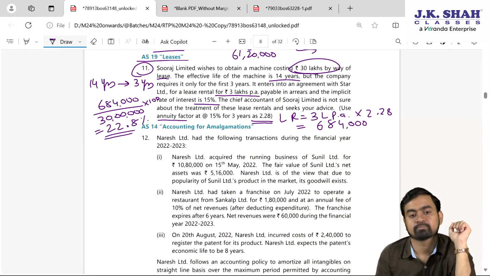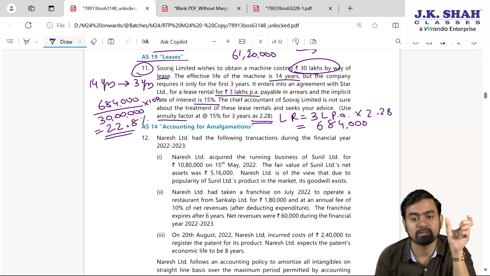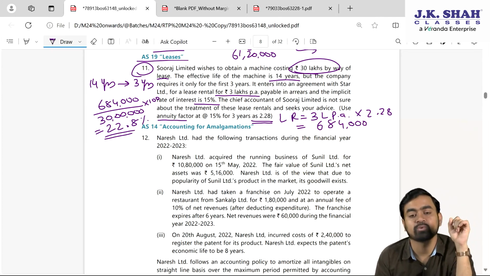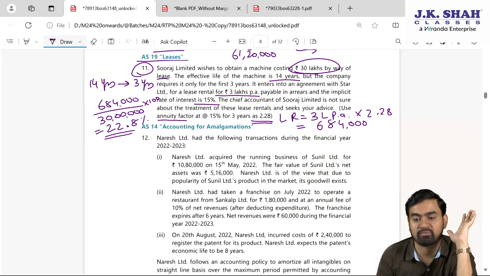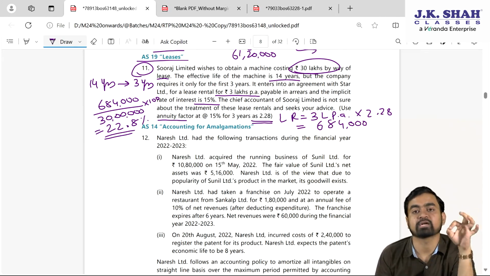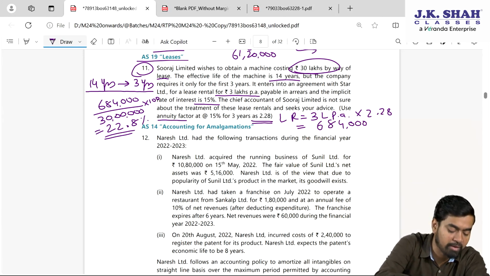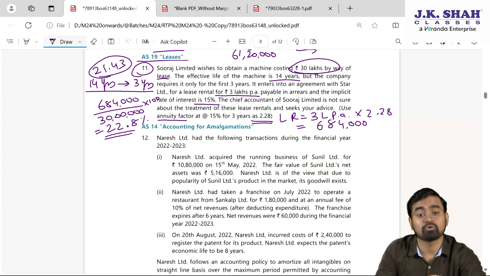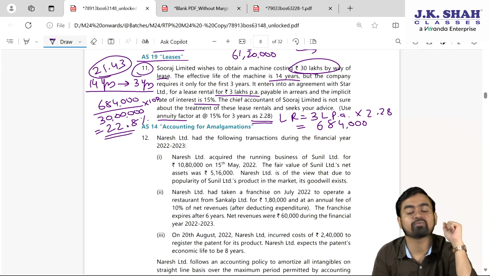Then point 4, the lease period covers almost the entire life of that particular asset. Now that word almost they have not defined, my dear students. So in general we say if more than or equal to 75% of life is covered, then it will be treated as finance lease. Here please confirm, 14 years is the total life. 3 years I want. 3 divided by 14, my dear students, is 21.43%. So it is not covering almost the life of the fixed asset.